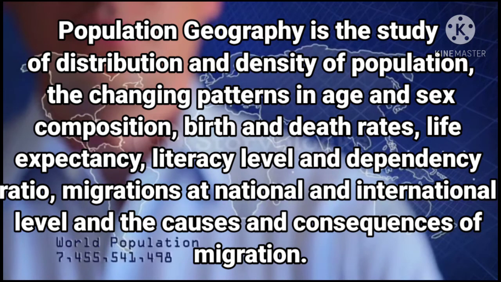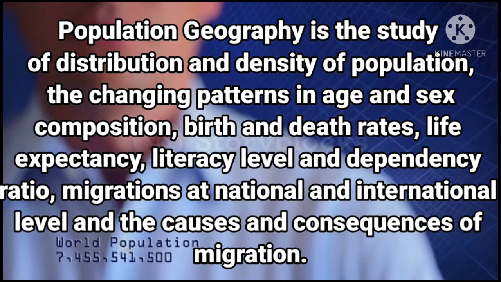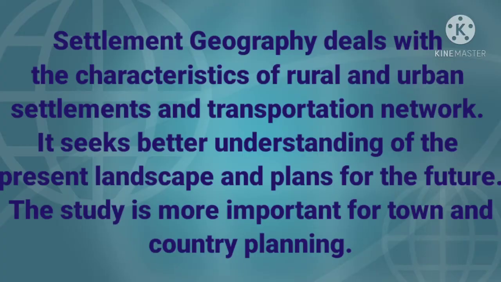Population and settlement geography is based upon two areas, that is rural and urban. It studies population growth, distribution, density, sex ratio, migration and occupational structure. Settlement geography studies the characteristics of rural and urban settlement. Economic geography stands for the study of the economic activity of the people, including agriculture, industry, tourism, trade and transport, infrastructure and services, etc.